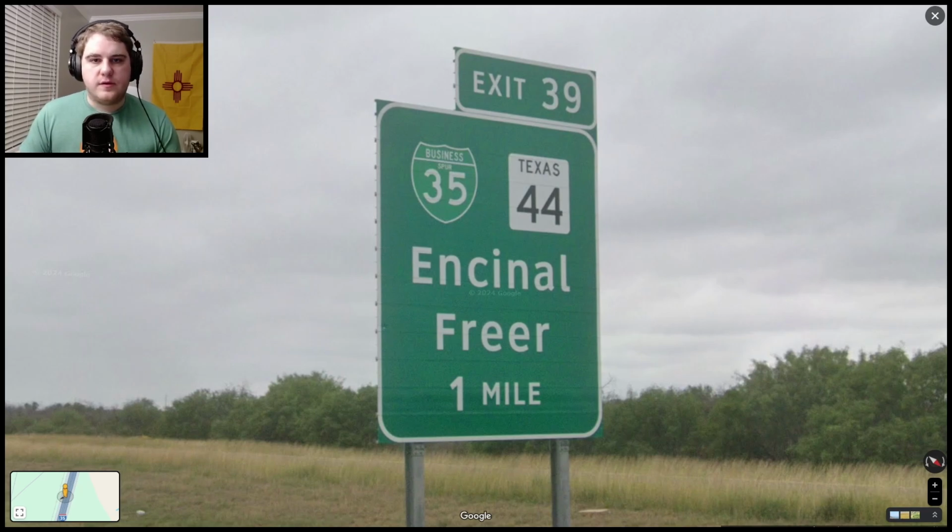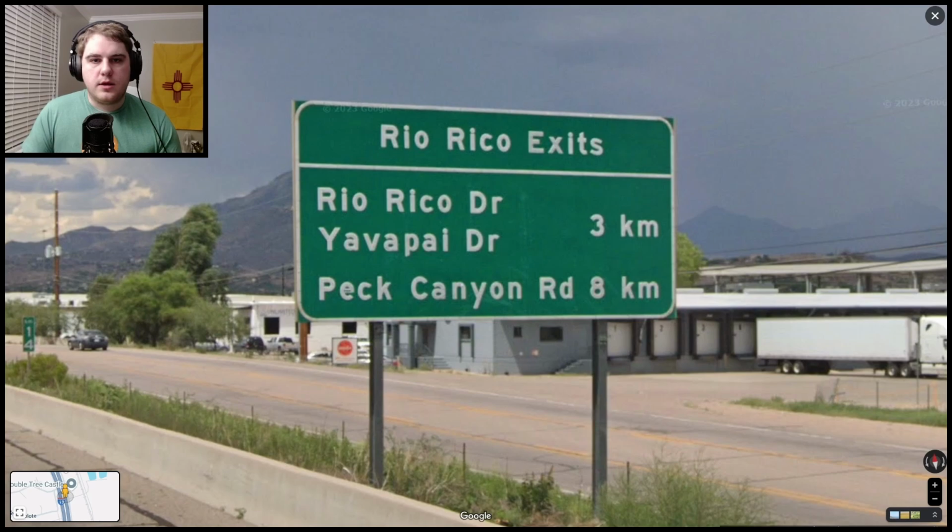The US also uses miles, as mentioned earlier. In terms of signage, there is exactly one exception where the US uses kilometers posted. This is found on Interstate 19, just south of Tucson, Arizona, and goes to the Mexico border. These use kilometers because at the time the interstate was being built, the US had a push towards the metric system, which never went through, but these signs were still made as they were still built to spec.